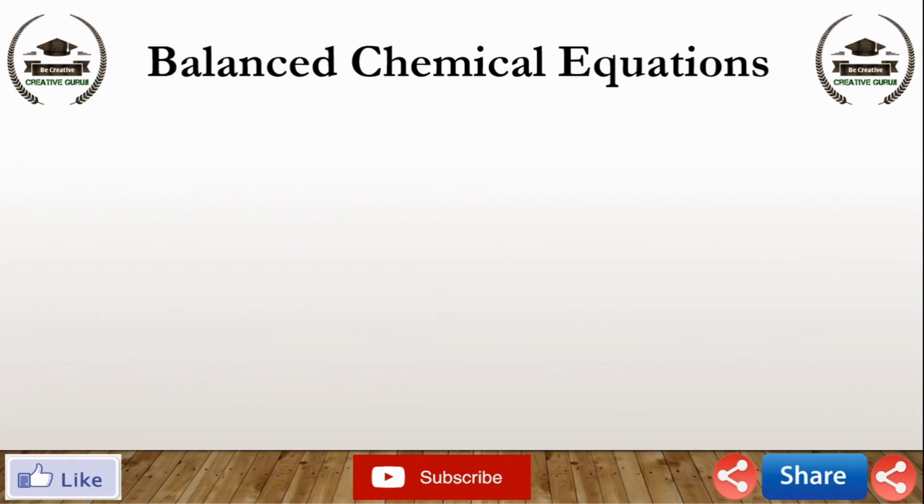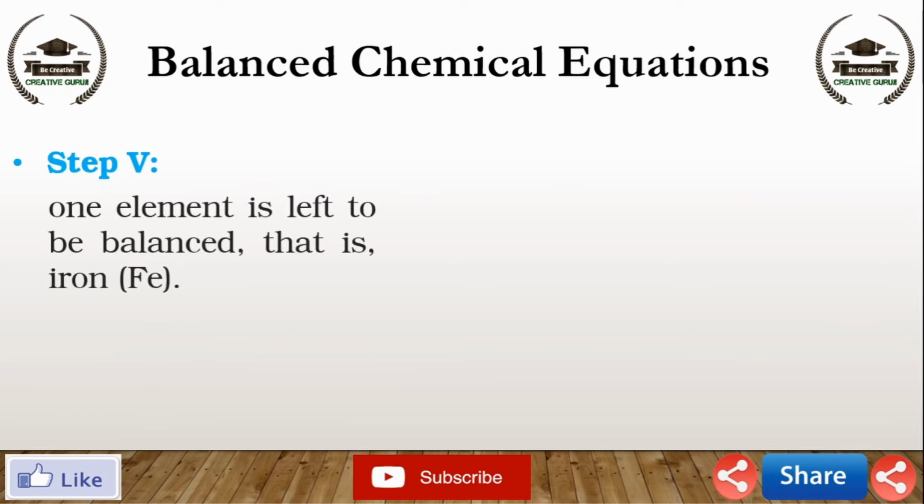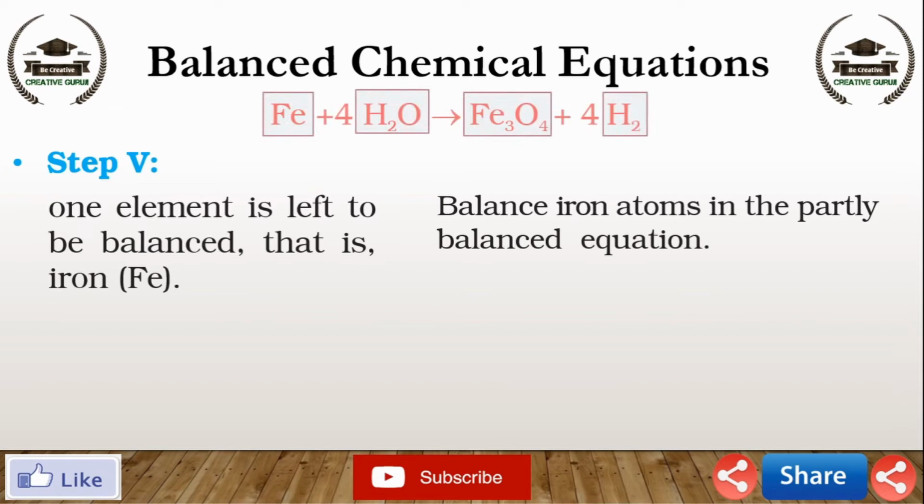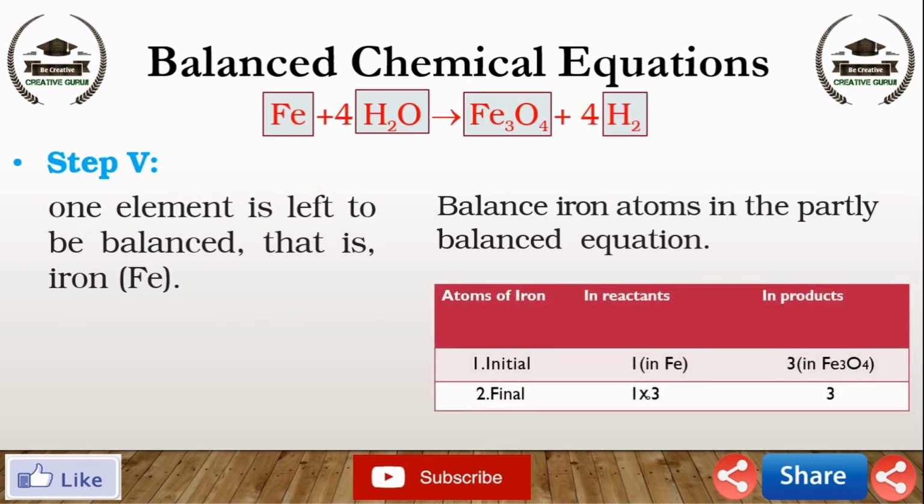Step 5. Examine the above equation and pick up the third element which is not balanced. You find that only one element is left to be balanced, that is iron, Fe. Draw a table having 3 columns. First column atoms of iron, second column atoms of iron in reactant, and third column atoms of iron in product. Initially atoms of Fe in reactant is 1 in Fe and atoms of Fe in product is 3 in Fe3O4. For balancing it, we multiply the 1 atom of Fe by 3 in the reactant, and 3 atoms of Fe are already present in the product.